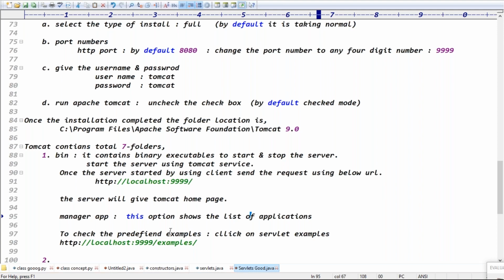What is the difference between servlet and JSP, sir? No, we think about servlet. JSP we will discuss later.